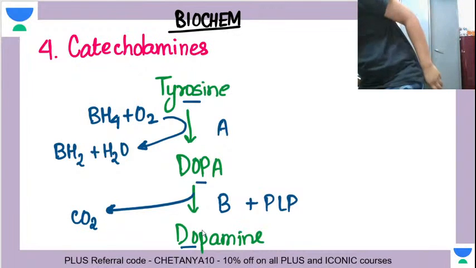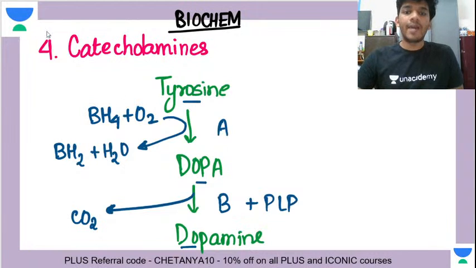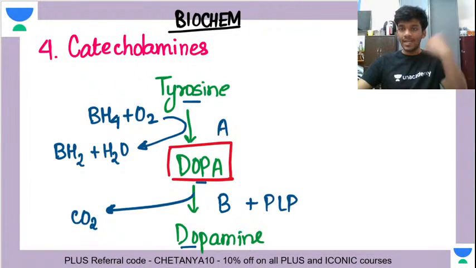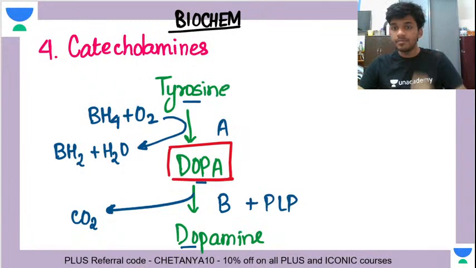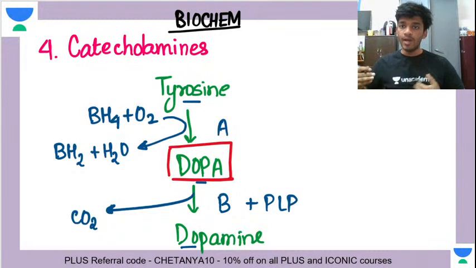So डेजा vu हुआ. From tyrosine you will go to dopa. The second metabolite is dopa, right? After tyrosine you move to dopa, and from dopa you go to dopamine. Tyrosine, dopa, dopamine है ना.